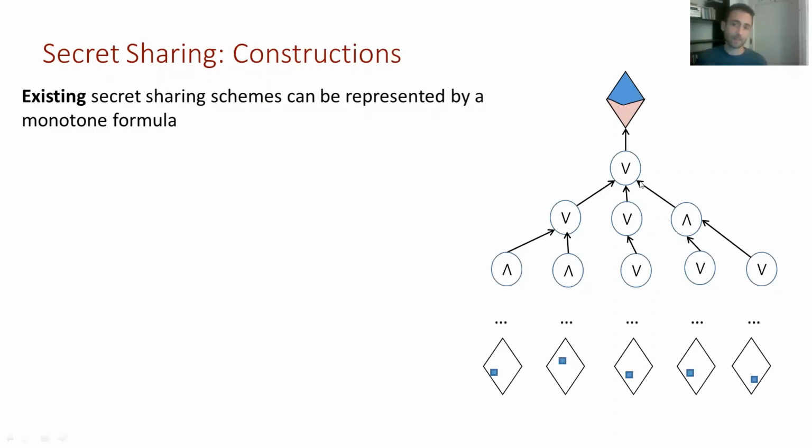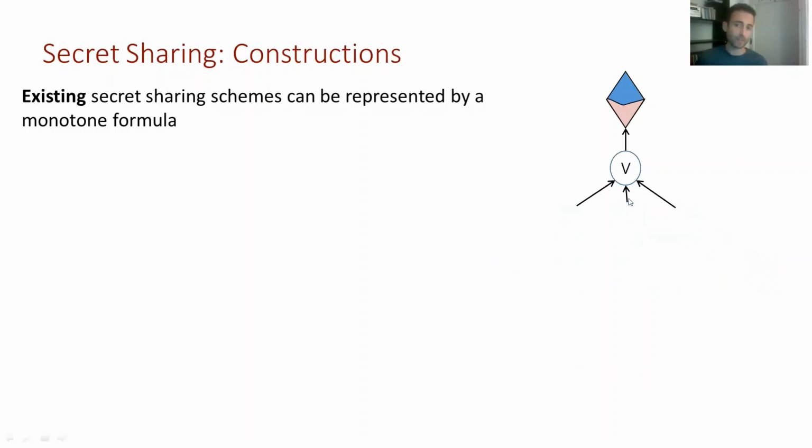So for example, decomposition of an OR gate means dealing the secret separately to each one of these new access structures, and then if a set gets the secret from one of them, then it will get the secret in total. For AND, it's quite similar.